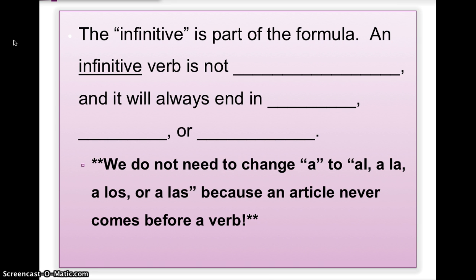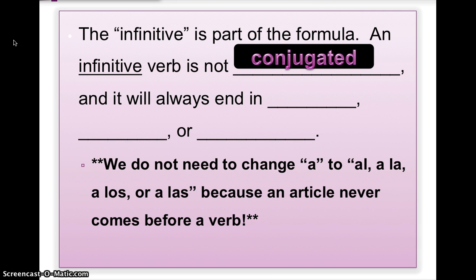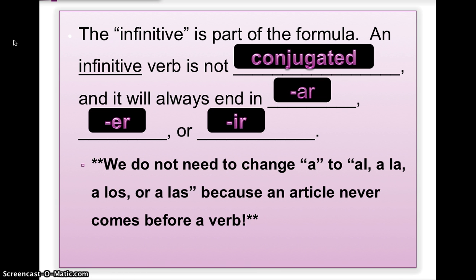The infinitive is part of the formula. An infinitive verb is not conjugated, and it will always end in AR, ER, or IR. We do not need to change a to al, a la, a los, or a las, because an article never comes before a verb, in this case.